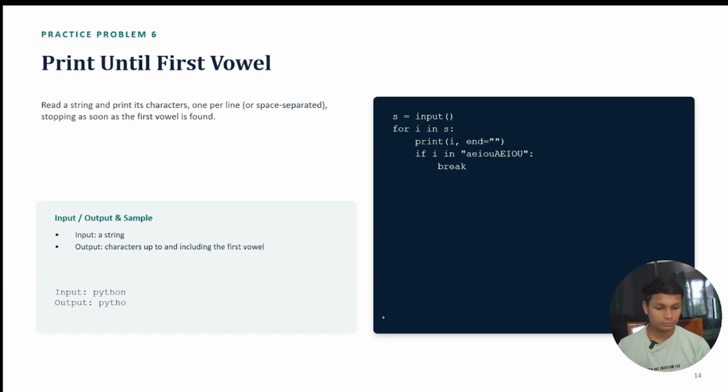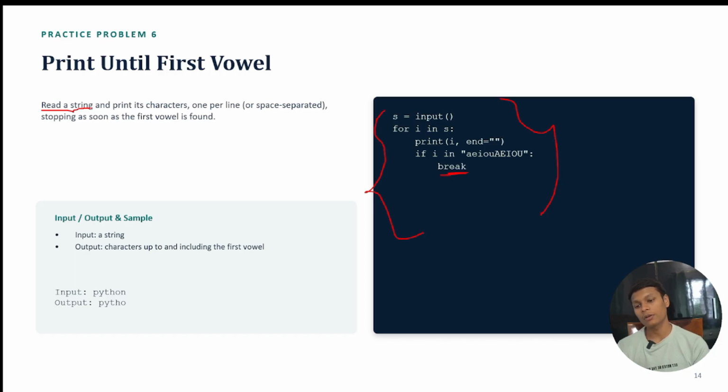Okay, so let's see another question, which was a very simple question. Although we have discussed this, we don't use break. So let's see what changed in this question. You can read the statement here. We are going to read a string.